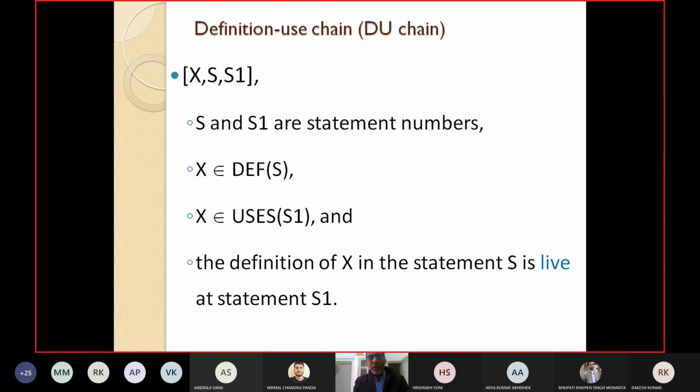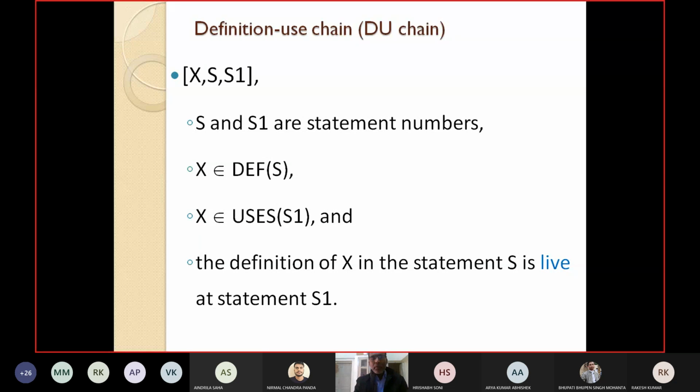X, S, S1 is a definition-use chain, or DU chain, if S and S1 are statement numbers, X is a variable such that it belongs to def of S, X also belongs to uses of S1, and the definition of X in statement S is live at statement S1. That means once X is defined at line number S, it is used at line number S1, and in the path from S to S1 no other statement contains a redefinition of X. Then we say that X, S, S1 is a DU chain.